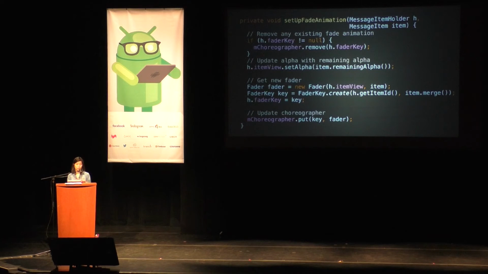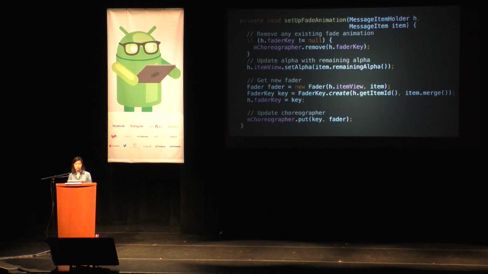We're going to create a brand new one. When we remove this, this is where we clear out the fade animation and make sure we can cancel it successfully. Then we update the item view's current alpha with the item's remaining alpha. The message item is always keeping track of that state. And then we create the fader and update the choreographer.